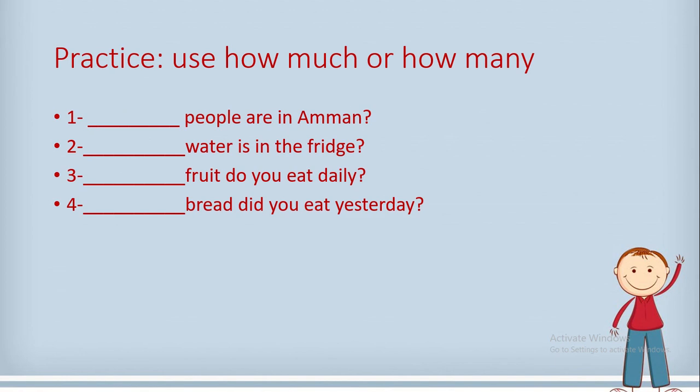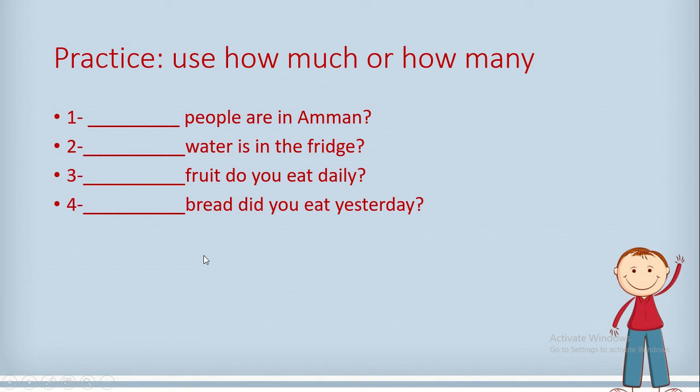Let's do this practice together. But before deciding which to use, how much or how many, in these sentences, you have to take a look at these nouns which are after the blank: people, water, fruit, bread. You have to decide whether these nouns are countable or uncountable in order to decide to use how much or how many with them.